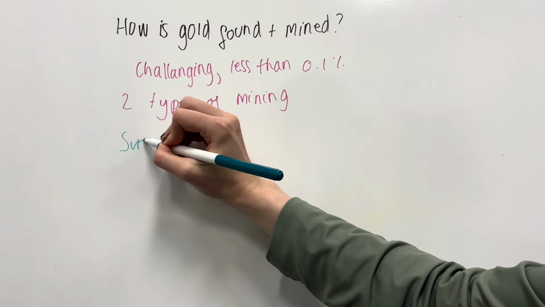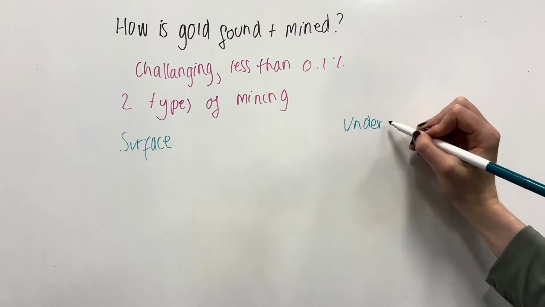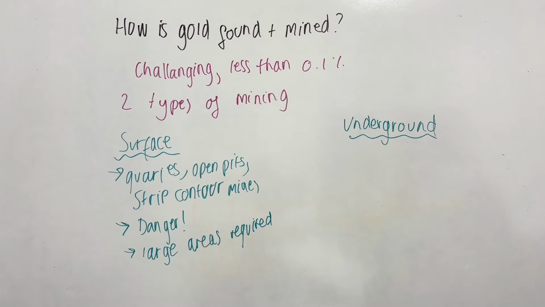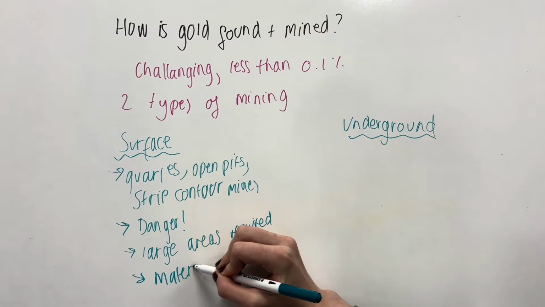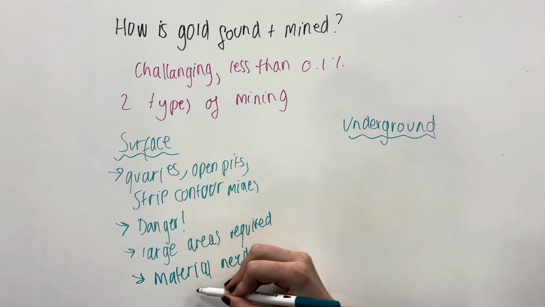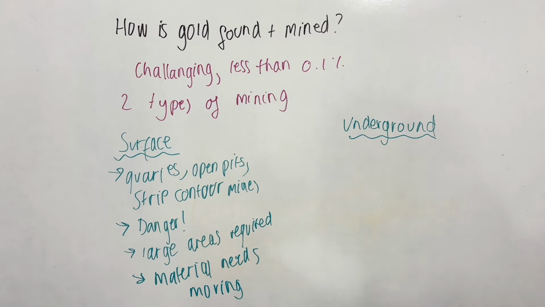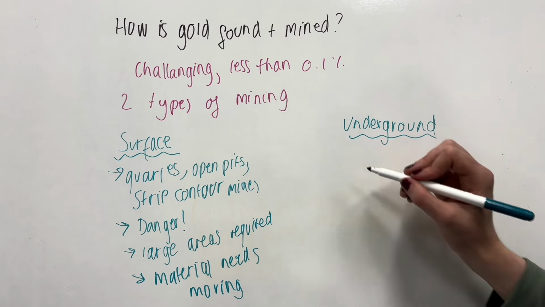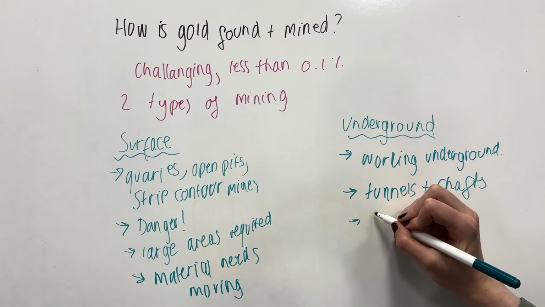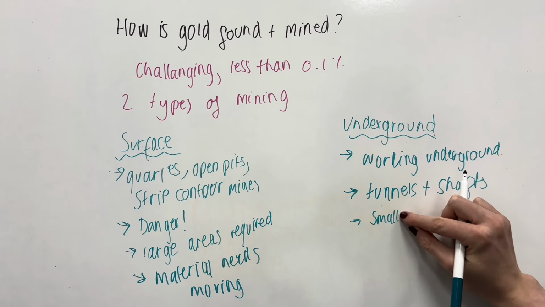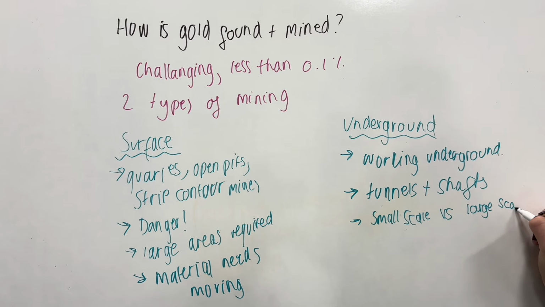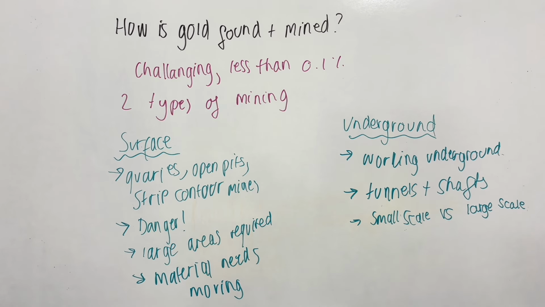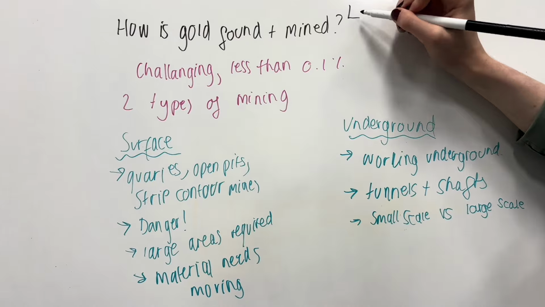There are two types of mining practices: surface mining and underground mining. Surface mining may include quarries, open pits, and strip contour mines. Surface mining can be dangerous in unregulated areas due to the chance of slips, trips and falls with large machinery. It also requires large areas to move extensive material. Underground mining involves working underground with shafts and complex tunnels. Small-scale mining usually uses simple pickaxes, while large-scale mining uses automatic, great large machinery.